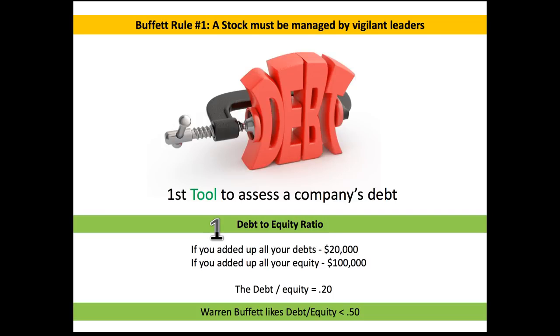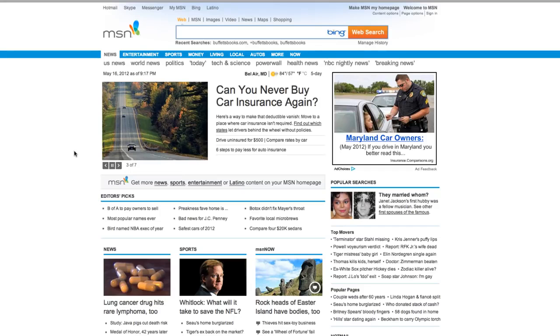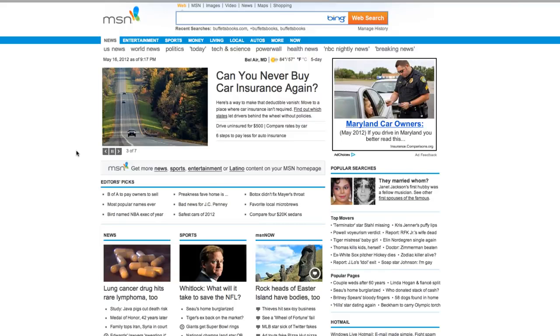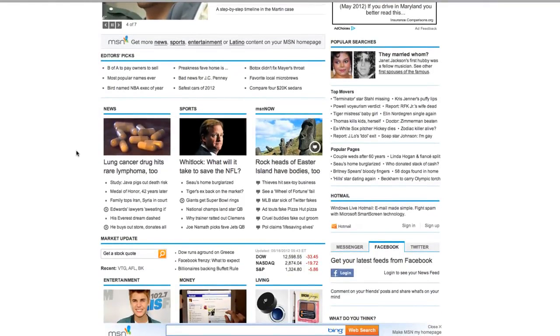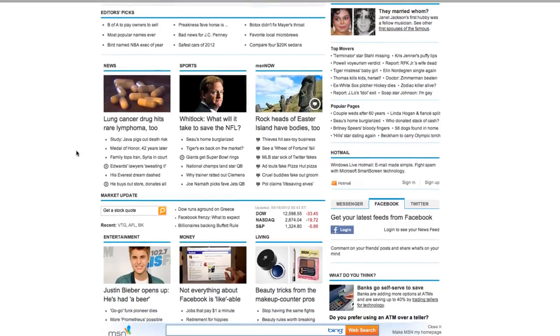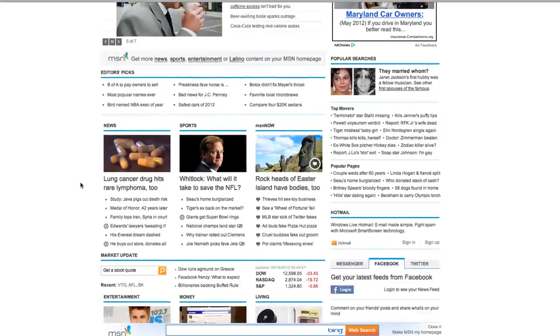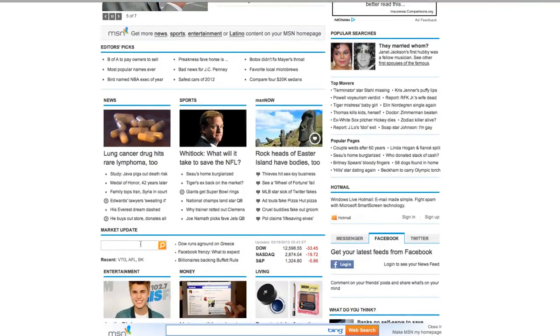So let's go ahead and go to our 2 companies that I said that we would assess and look at their debt to equity, which was Disney and Sirius XM Radio. Okay, so here I am at MSN.com, and I'm just using MSN because I kind of know where all the terms are on this site, so I can navigate a little bit faster for you. What you're going to do is just come on down until you see this area where you can input a stock quote. The first one we're going to look at is Disney, and the ticker for Disney is DIS.